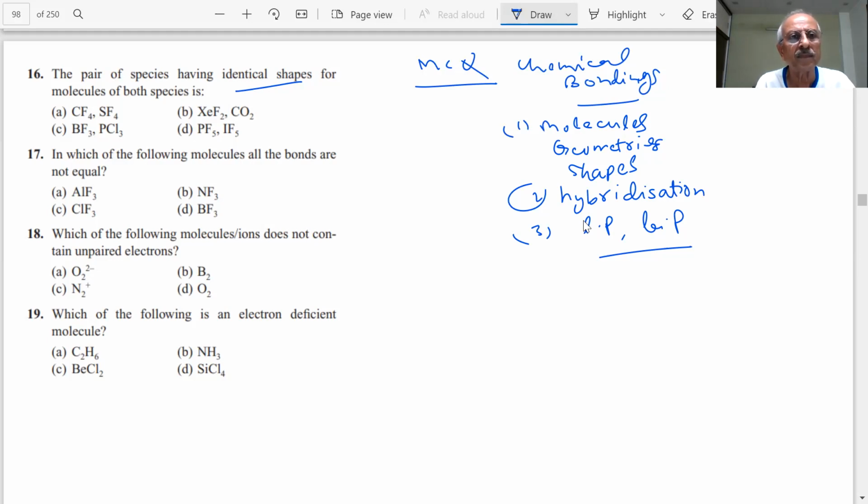It should be XeF2 and CO2. What type of shapes do they have? Linear. XeF2 and CO2 both have linear shapes.